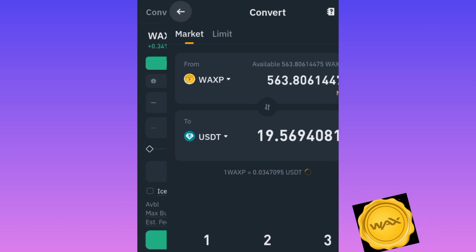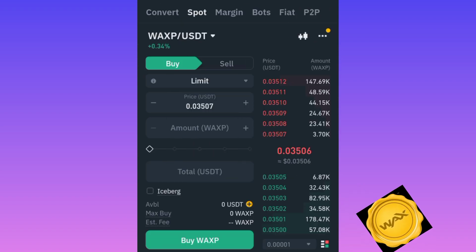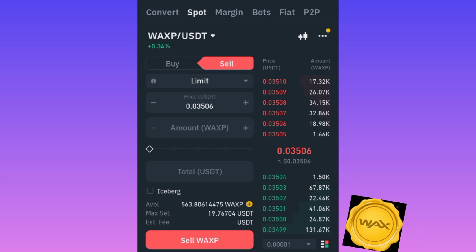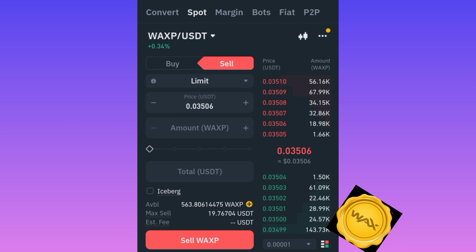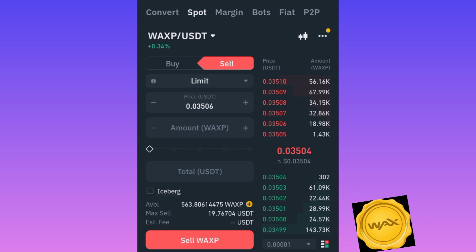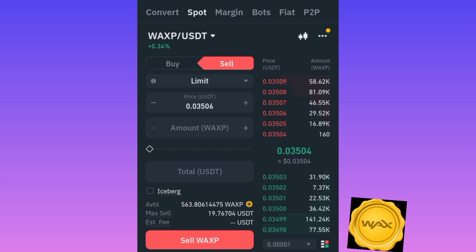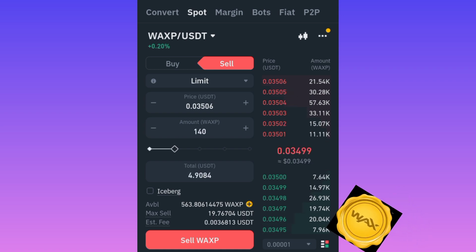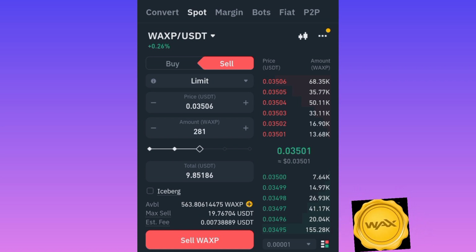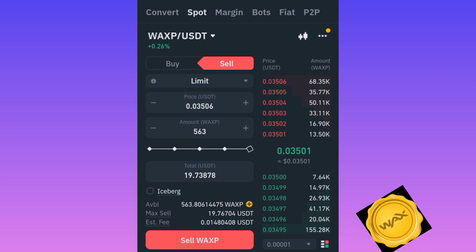So what you have to do is go to Spot, it is already on Spot. You click on Sell, because you're trying to sell your allocation. If you check down here, you see available balance, maximum sell, estimated fees. When selling, there's no fee. Now if you see this line here, if you click here, you're selling some percentage. If you click the middle, that is 50% of your allocation. This last one is 100%. That's how you do it.